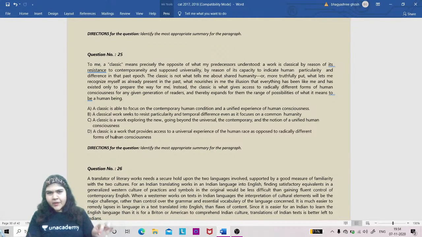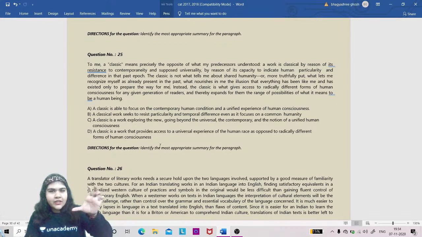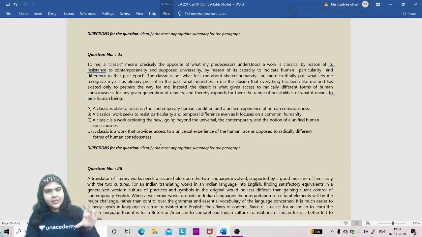And your perfect answer has to be neither too broad as per the scope of the paragraph. It should not say more than what the paragraph said. It should not be too narrow either, where the paragraph said so much and your answer said a little less. That should not happen.